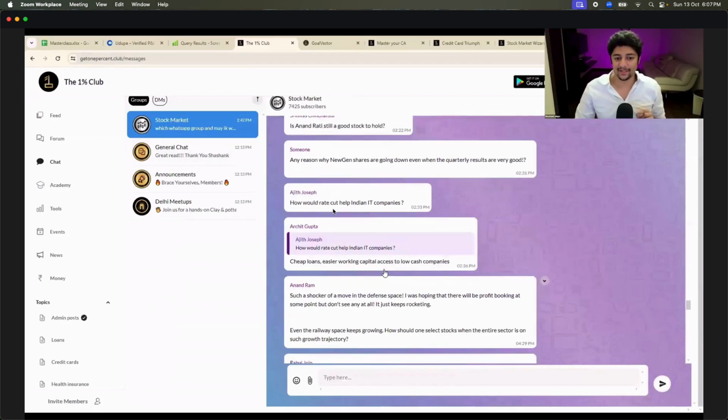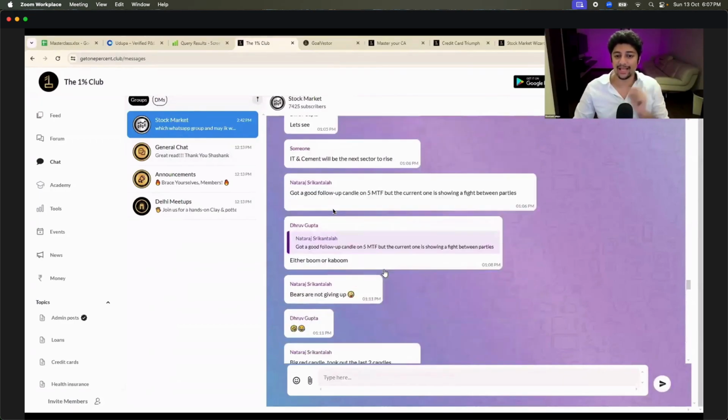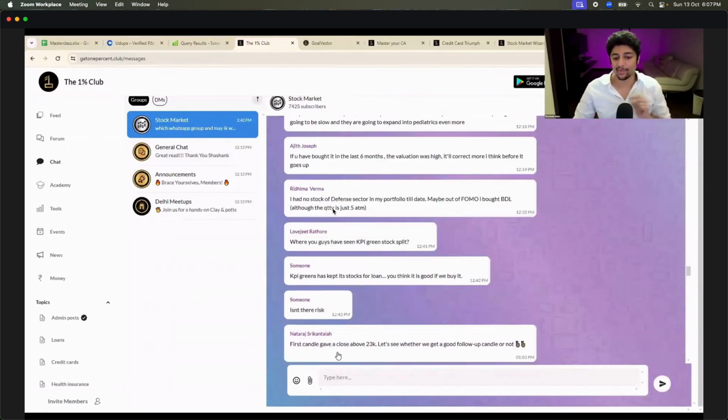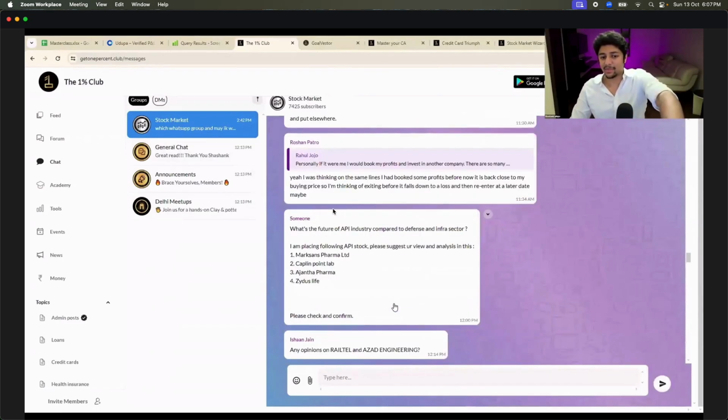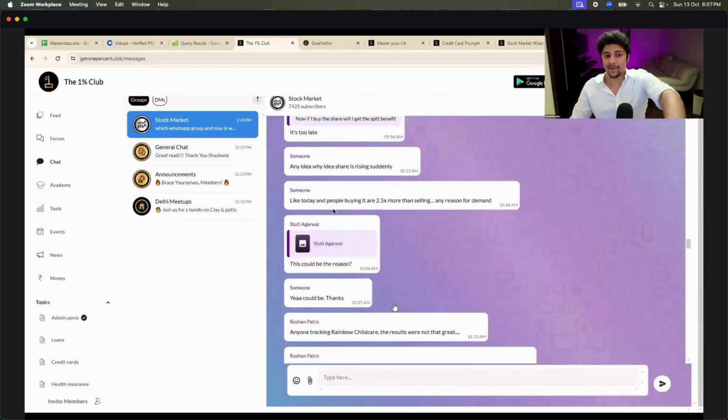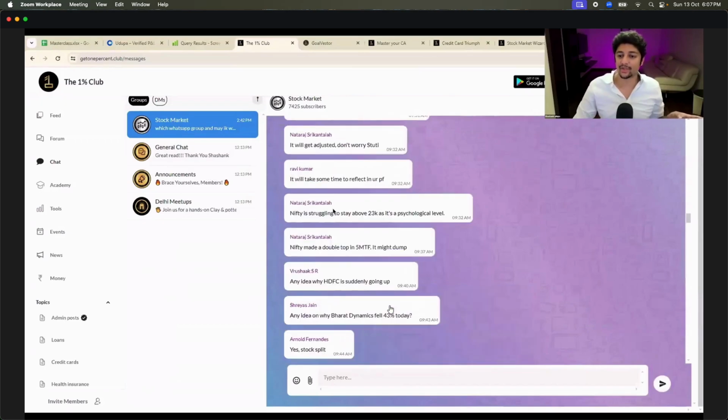What is up with the defense space? Bears are not giving up. What is happening in today's market? Why is it going up? Any opinions on RailTel? These are not me. These are random people in the stock market. We have around 7,500 students already.